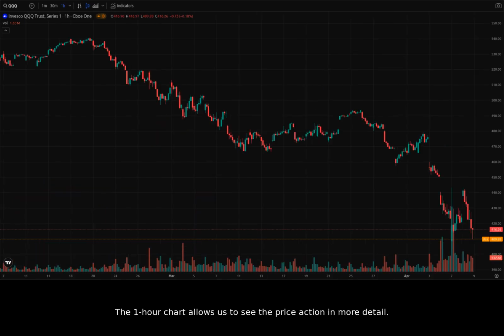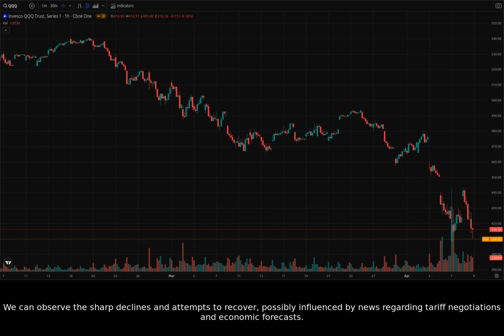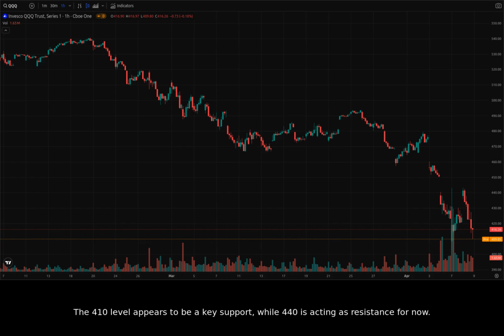The 1-hour chart allows us to see the price action in more detail. We can observe the sharp declines and attempts to recover, possibly influenced by news regarding tariff negotiations and economic forecasts. The 410 level appears to be a key support, while 440 is acting as resistance for now. Notice how the intraday volatility seems to be heightened, with rapid price swings and indecisive candles.